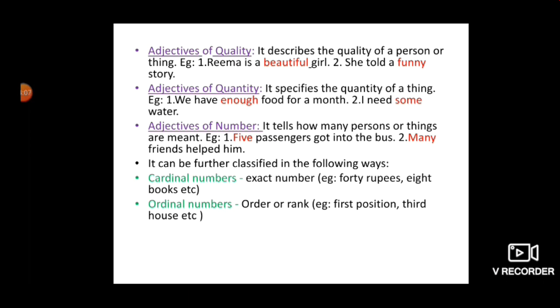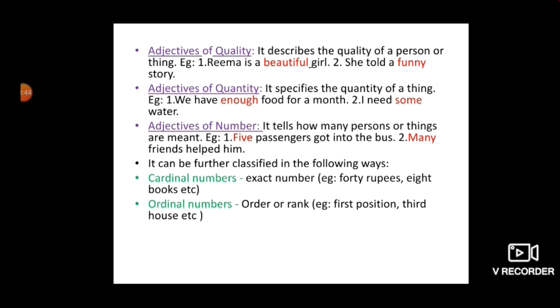Then adjectives of number. It tells how many persons or things are meant. Adjective of number, of course, we can understand by the name only that we are talking about the counting 1, 2, 3, 4, 5 or many also. Like for example, 5 passengers got into the bus. How many passengers got into the bus? 5. Many friends helped me. How many friends helped me? Many friends. Of course, here I have not mentioned the number, but I can count my friends.